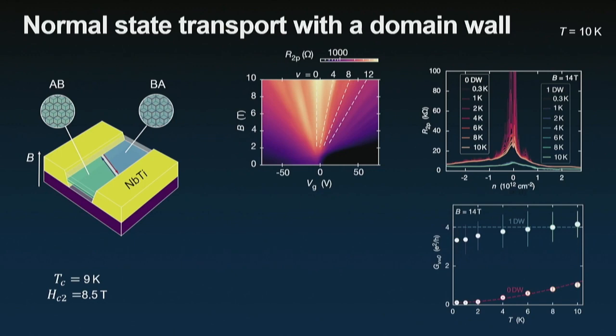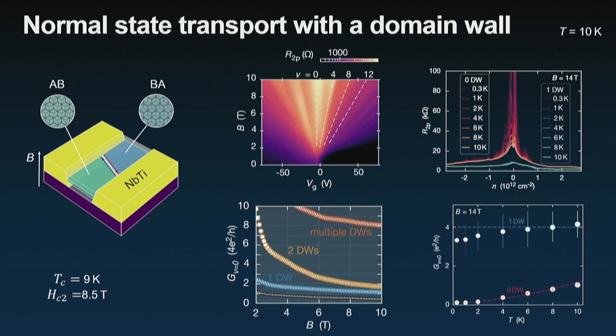Now we focus on what happens at the 0th Landau level, so at 0 density. And what we observe is this activated behavior for 0 domain wall, but for one domain wall, the conductance saturates at about 4e²/h, which suggests there are 4 electronic modes in this device.